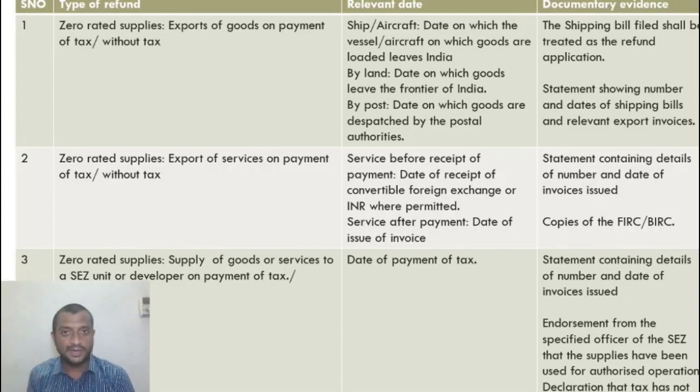FIRC, Foreign Inward Remittance Certificate, or BIRC as some people call it. Statement containing details of, this is common for everything, the details of invoices, date of invoice, number of invoice. So the statement has to be given. It could be an Excel sheet which is duly signed, or it could be in any format, but these details should be given. Copies of the FIRC or BIRC should also be given.